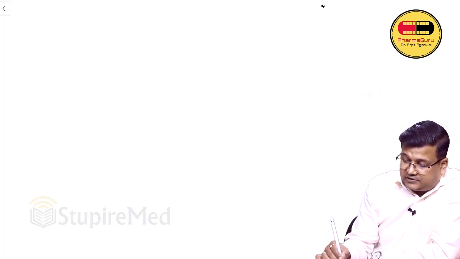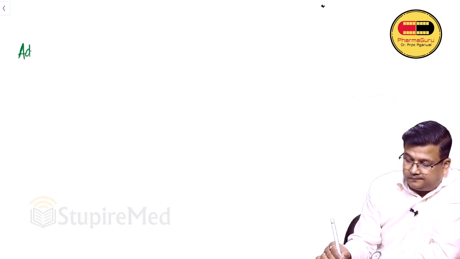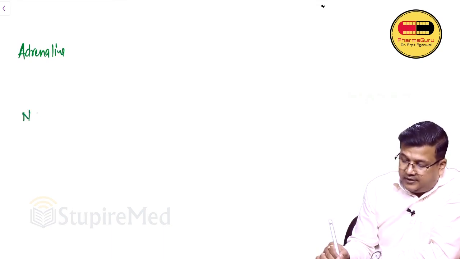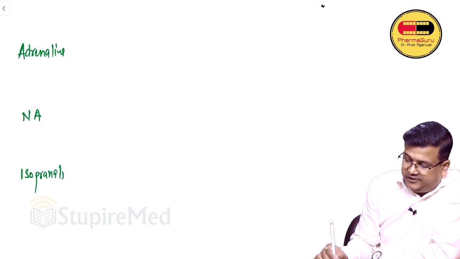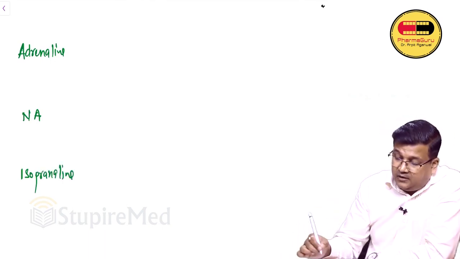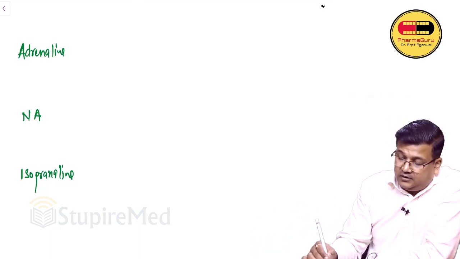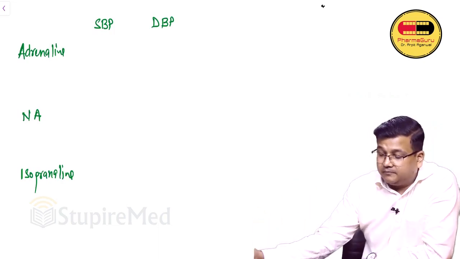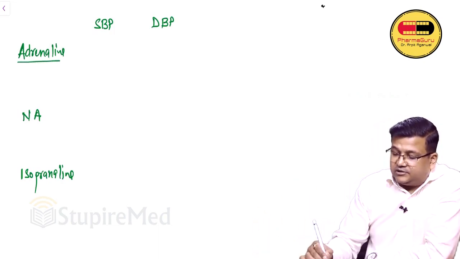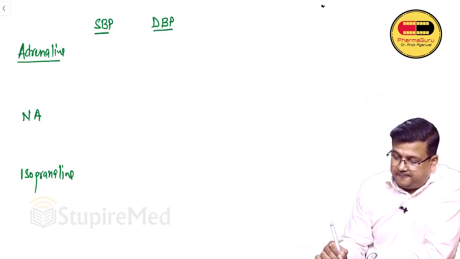The table will have first of all adrenaline, second row will mention noradrenaline, and third row will mention isoprenaline. These are the 3 catecholamines that we have to discuss. We will discuss their action on BP and heart rate. So we have systolic BP and diastolic BP. Okay, heart rate will come later.